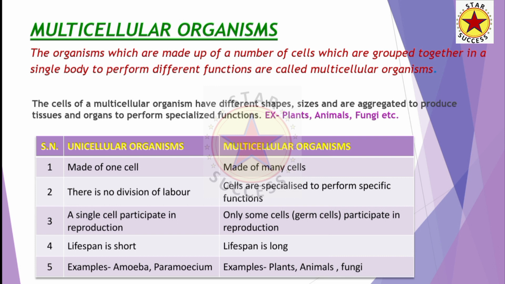because there are billions and trillions of cells in multicellular organisms, and the old cells die and new cells form from the old cells. So the lifespan of multicellular organisms is longer, because old cells keep dying, but new cells keep forming in their place. The examples are amoeba and paramecium etc. for unicellular organisms, and plants, animals and fungi for multicellular organisms.